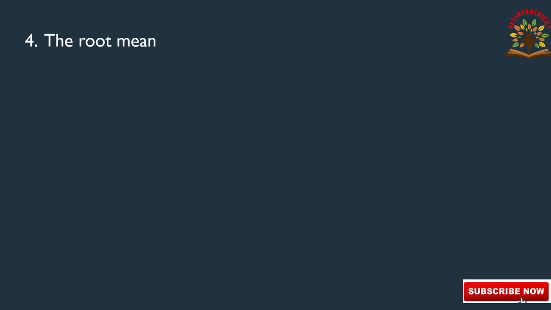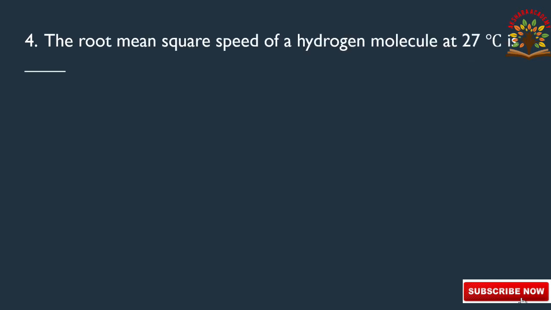Question number 4. The root mean square speed of a hydrogen molecule at 27 degree centigrade is dash meters per second. We are calculating the root mean square speed of a hydrogen molecule at 27 degree centigrade. Converting 27 degree centigrade into Kelvin, 27 plus 273, that is equal to 300 Kelvin.